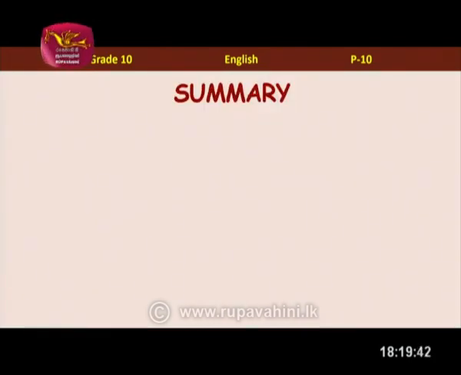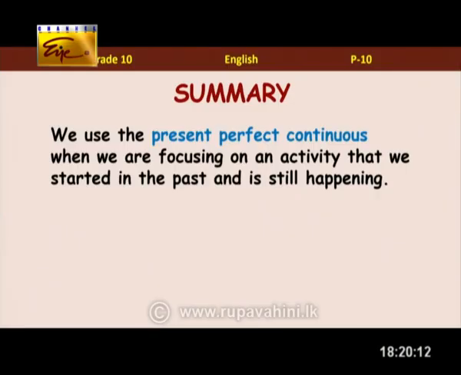Right. So children, now you know we are using present perfect continuous and past perfect continuous. When it comes to both tenses, we are talking about a time period. What are the words that we are using to talk about time period again? For and since. Exactly. So for with the period of time and since with a point of time. And remember, we use present perfect continuous to talk about actions that we started in the past but still continuing, or perhaps have finished just now, where you can see the evidence like the paint in my hands. Oh yes. You need to wash that off. I will.